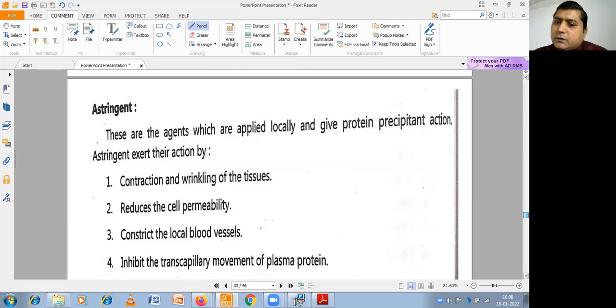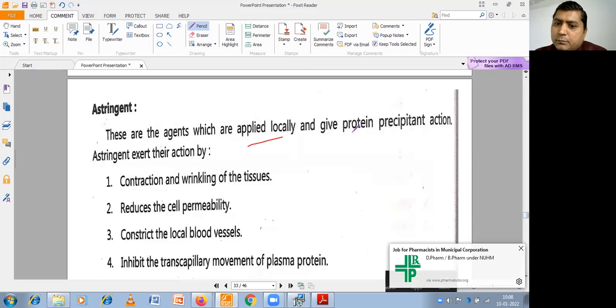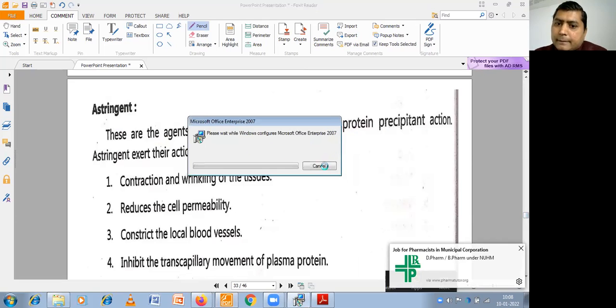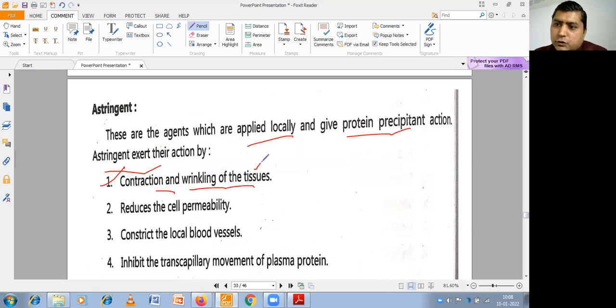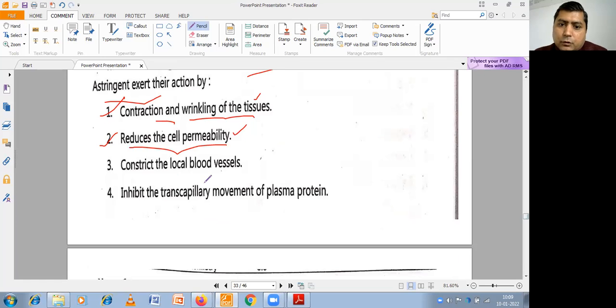So astringents are the drugs which are applied locally and give protein precipitation. Astringents exert many actions, like contraction of the capillaries, wrinkling of the tissues, and reducing cell permeability. I have told you that cell membrane permeability can be reduced. They constrict the local blood vessels and inhibit the transcapillary movement of plasma protein.